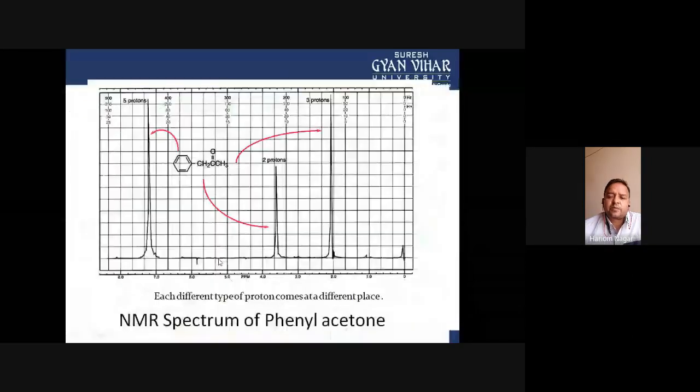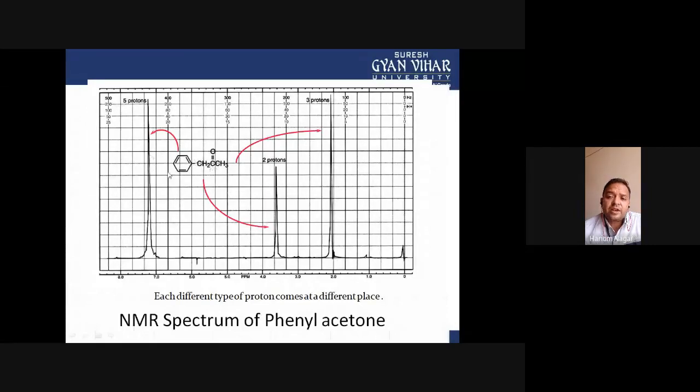This is actually the NMR spectrum of phenyl acetone. In phenyl acetone, there are three types of protons. If we see this structure: CH3CO, CH2, and the phenyl ring. Here there are five protons because at each carbon one hydrogen is present, except this carbon which is connected with the CH2 group. Except this carbon, the rest of the five carbons have five hydrogens, one hydrogen at each carbon.